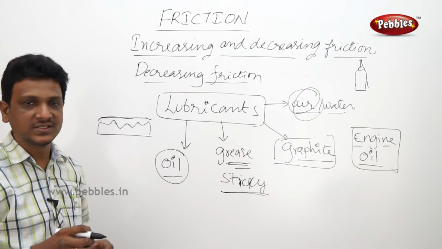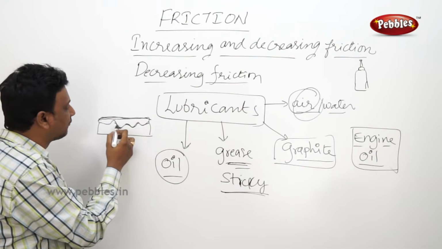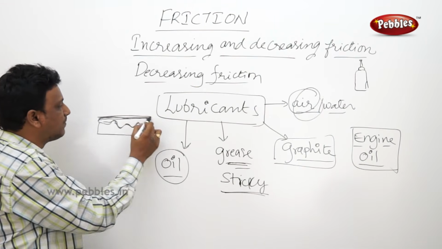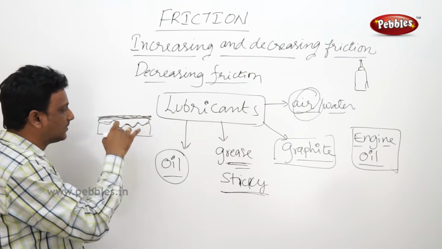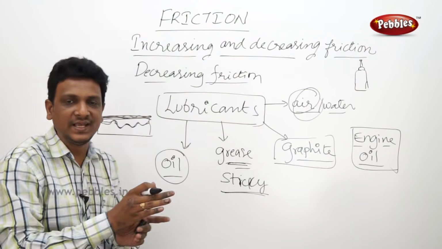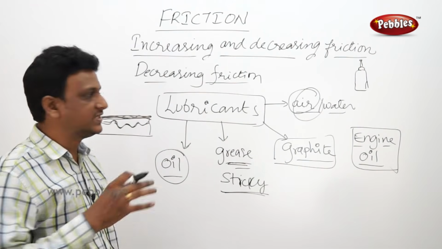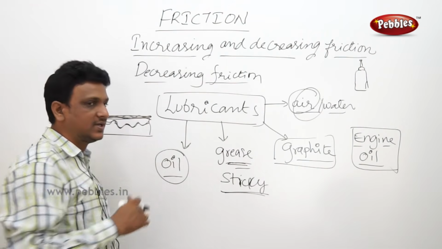How does the lubricant work? When the lubricant is added, it will fill up the irregularities of the surface and it tries to make the surface more flat compared to the previous one. So because of this flattening, the sliding will be easier and the sliding friction is very less. So this is how we can reduce the friction.